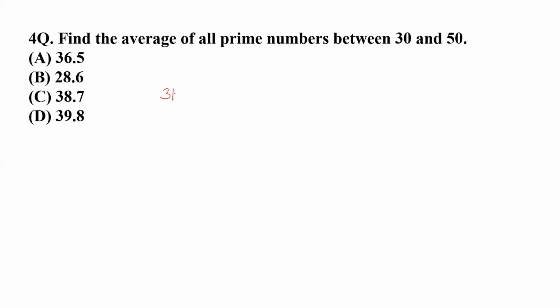You know that 31 cannot be divided by any table, and after that 32 cannot be a prime number, 33 cannot be, 34, 35, 36. 37 is also a prime number because that cannot be divided by any number. After that there is 38, 39, 40, 41. So 41 can also not be divided by any number. And after that 42, 43. So 43 cannot be cut with any table. So this is also a prime number.